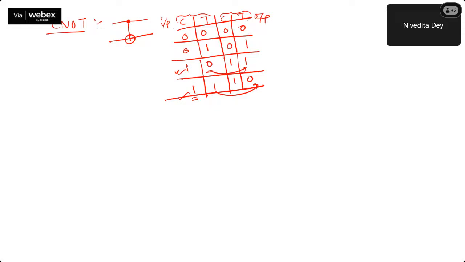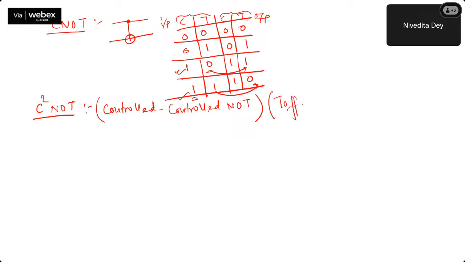Now, the next gate that I want to introduce here is a C-square NOT gate. Why? Because often you will be getting this direct gate. So it's very useful. It's called a controlled-controlled NOT gate. From the name itself, you understand at least one thing, that there has to be a dependency with multiple controls. It's also called the Toffoli gate. By this name, it is most widely known.